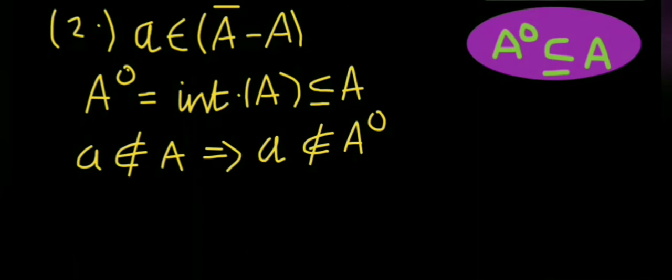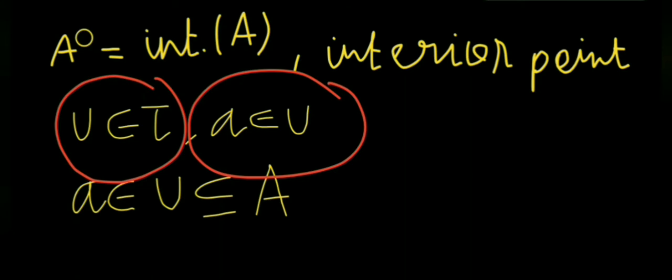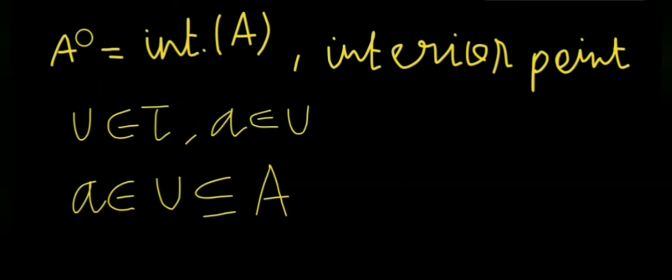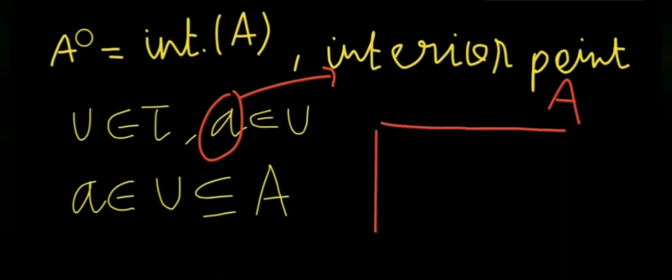So by definition of interior of a set, if U belongs to tau and a belongs to the open set U, then we say that point a is an interior point of the set capital A if a belongs to U and U is contained in capital A. You can understand it pictorially.